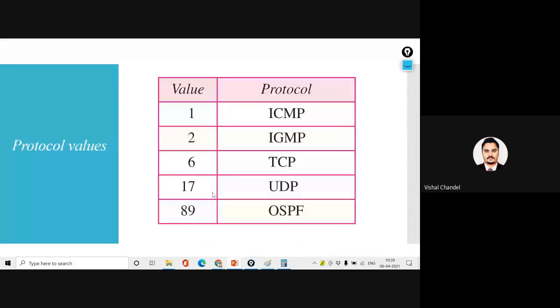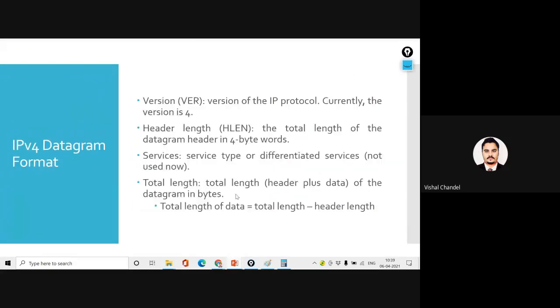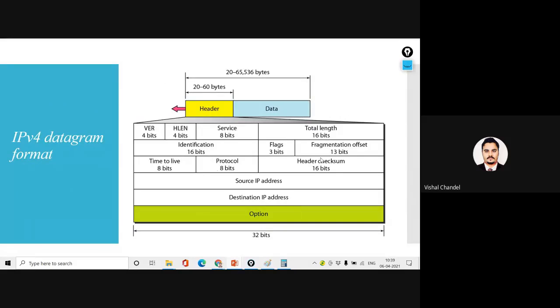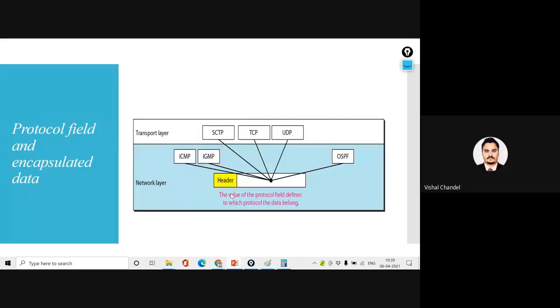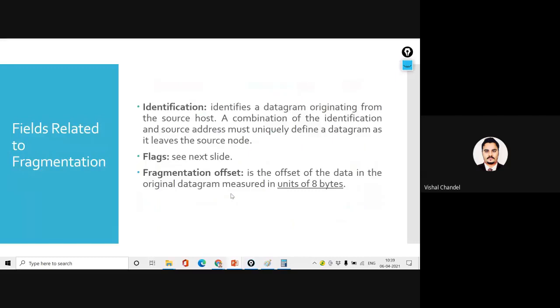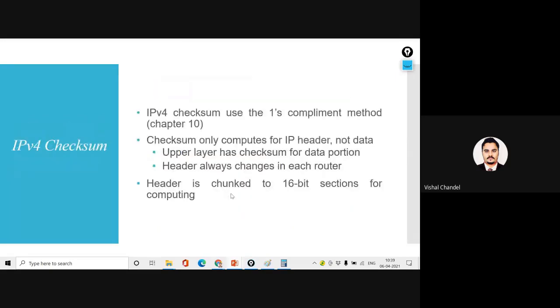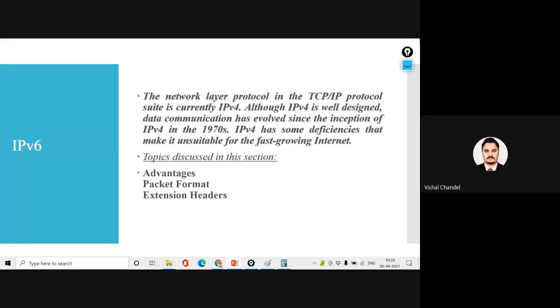So this was the things related to IPv4. So the IPv4 header, everything should be clear to everyone. Protocol, time to live, and why we are using them. Okay. If anyone has any doubt, then you can ask me. Now we are coming to the next point, that we are saying IPv6. Okay, so today I am trying to finish this IPv6 also, because if all the fields are clear, then you can understand easily here.